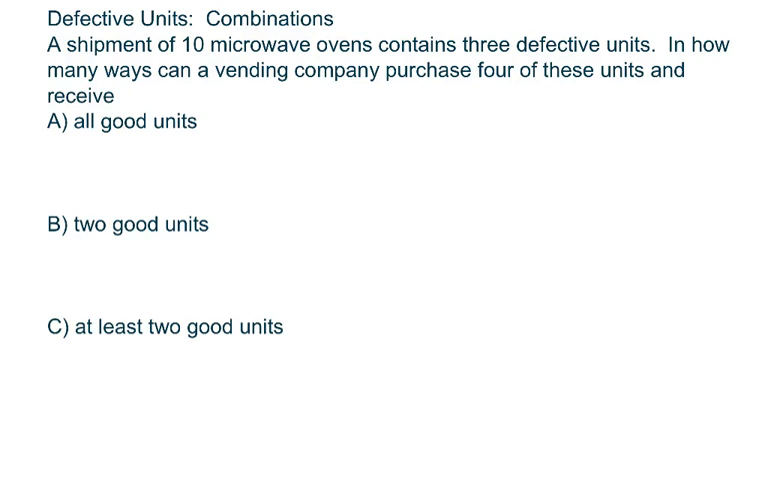So we have 7 good units, and we have 3 defective. So to have all good units, we need to have 7, and there's going to be 4. Oh, there's not 7 good. There's 4 good. There's 7 good units. Sorry.